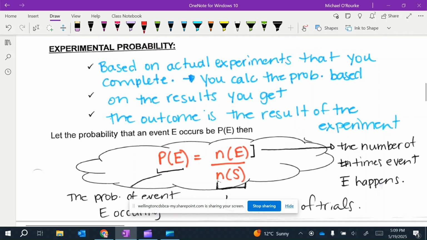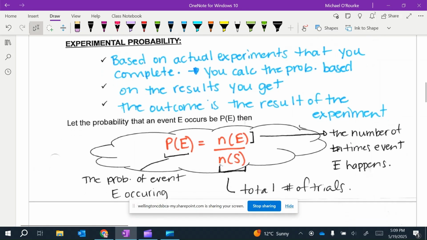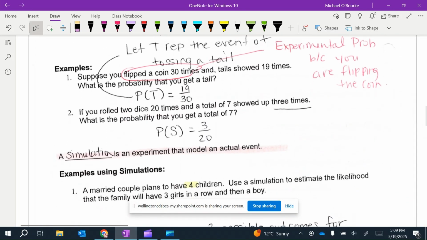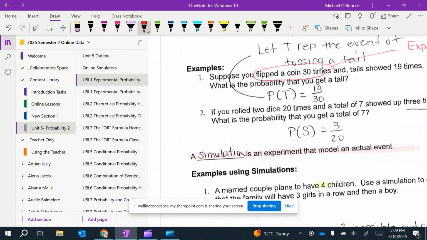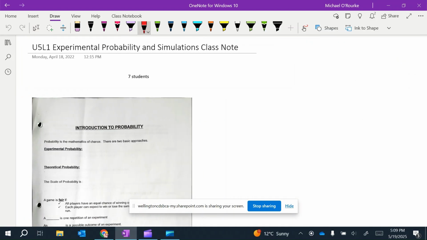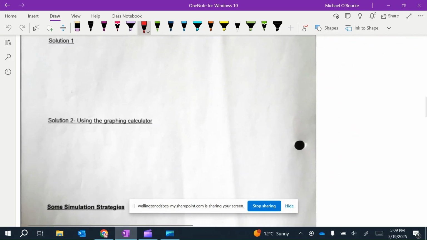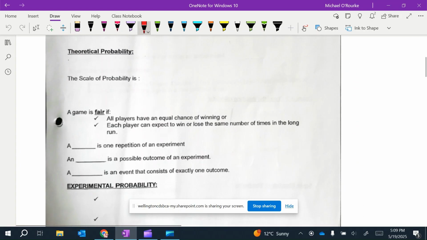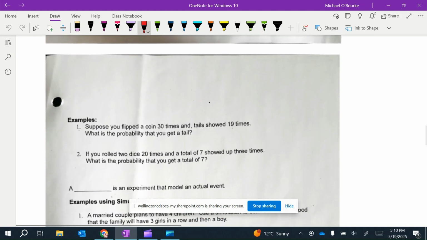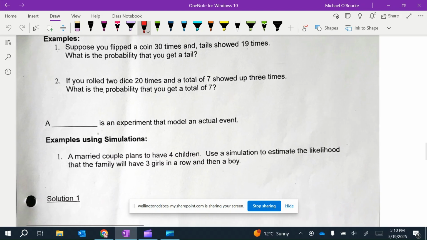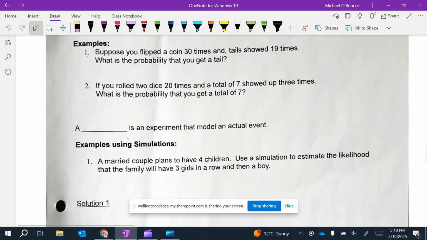What should we pop to next? We went through experimental probability. Now, the other thing we can use is simulations. Okay, I'll write this down here.